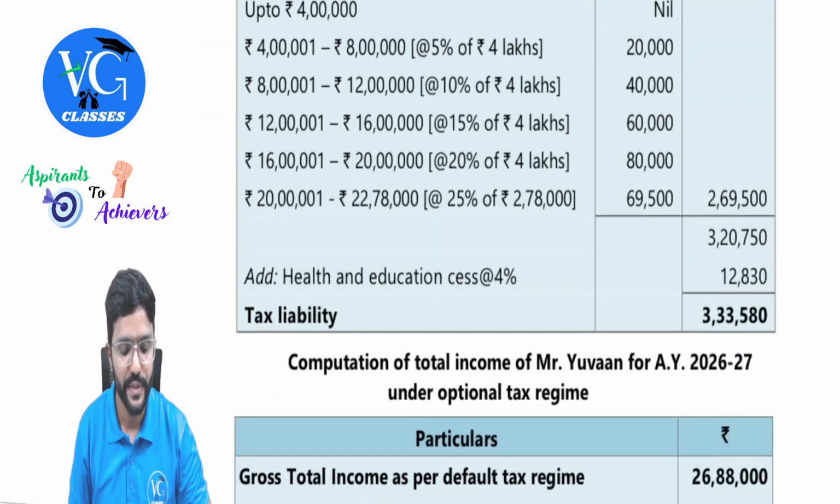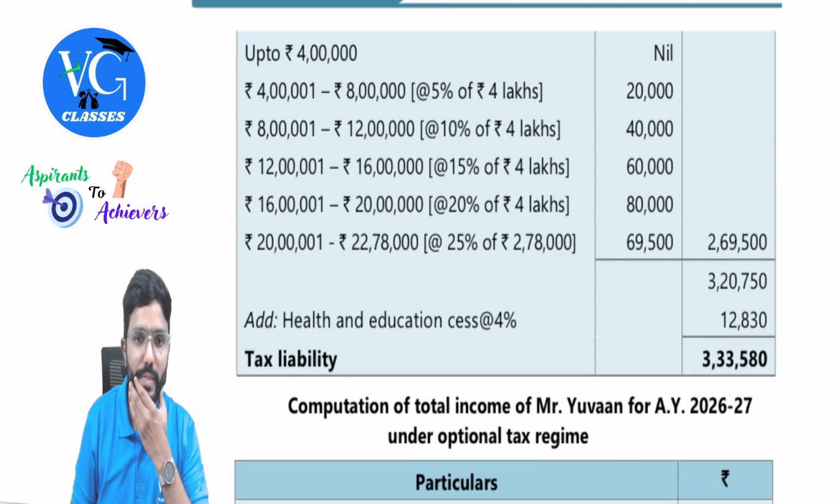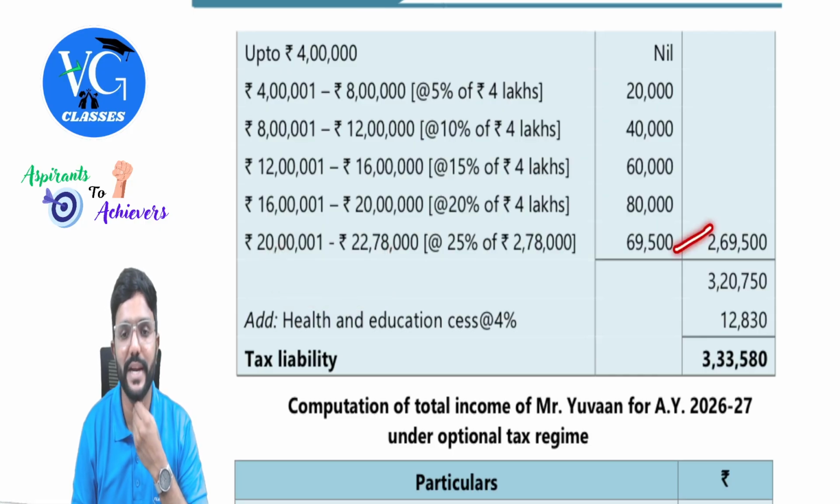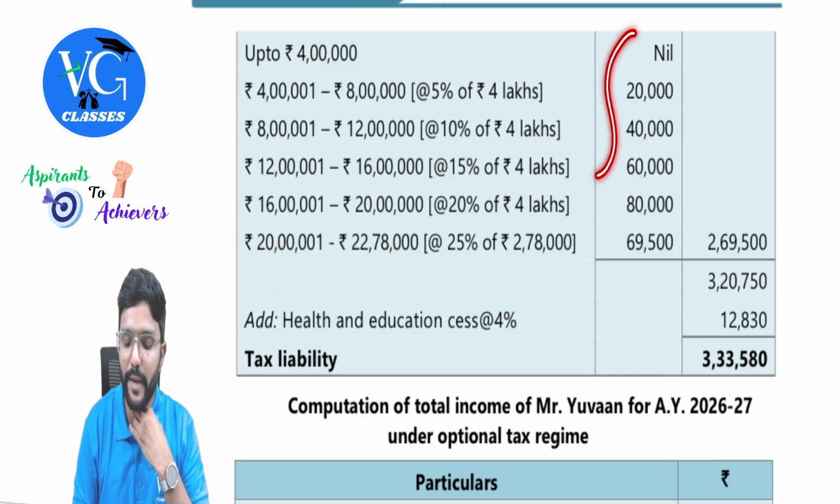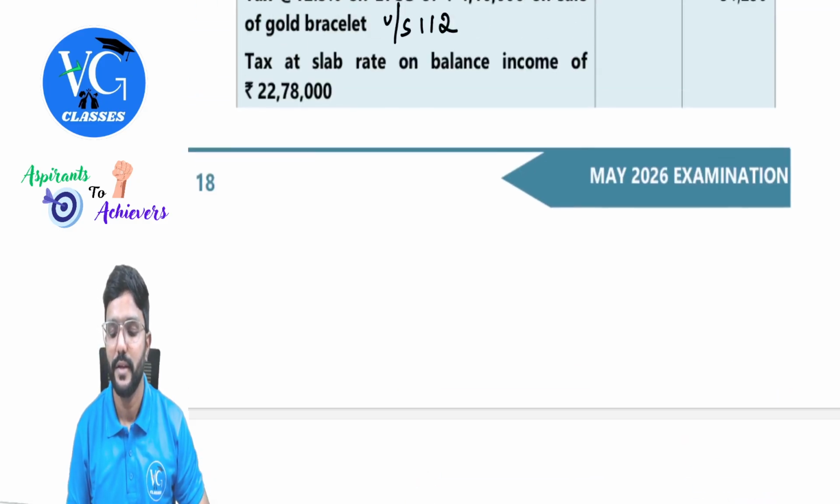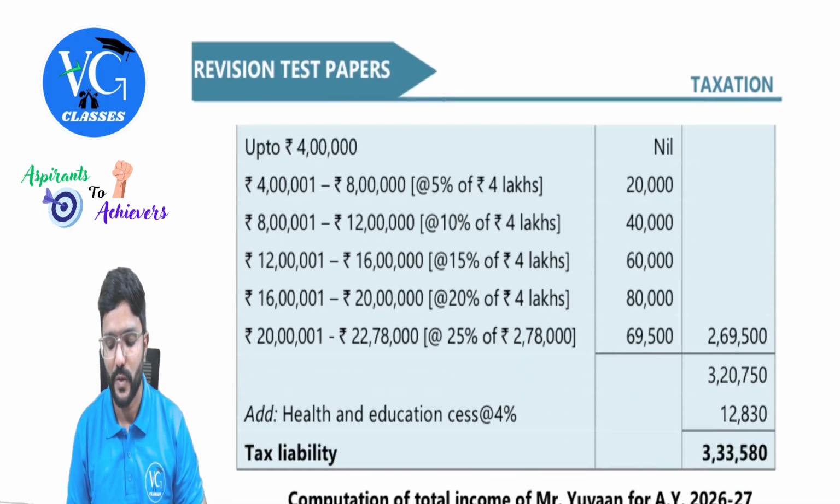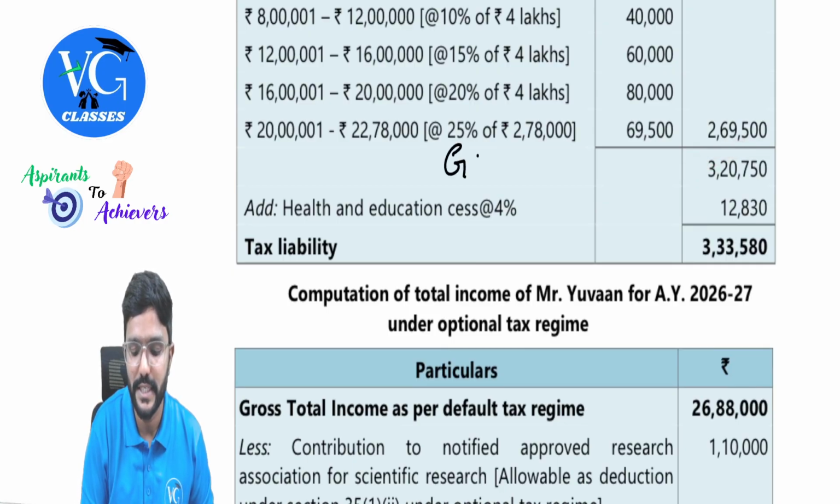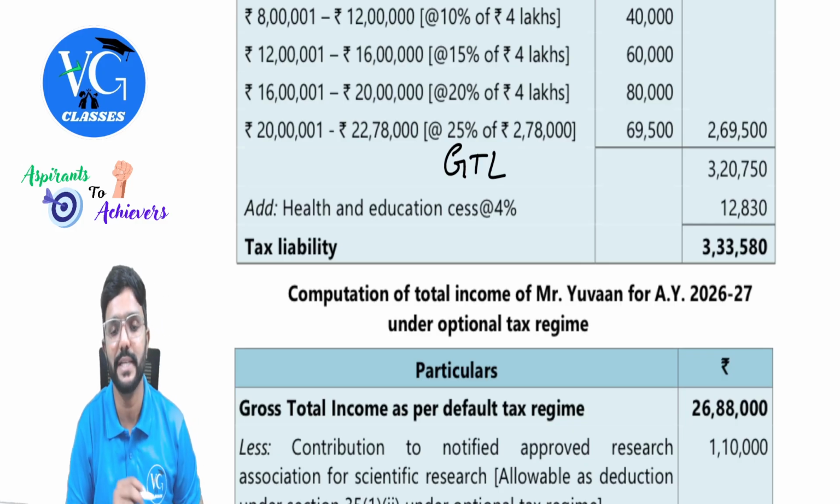Okay. So you'll get 2,78,000 into 25%, which is 69,500. So add up everything. Gross tax would be 2,69,500, which is taxable at slab rates. So add this figure for it. So this you can write as GTL, gross tax liability.